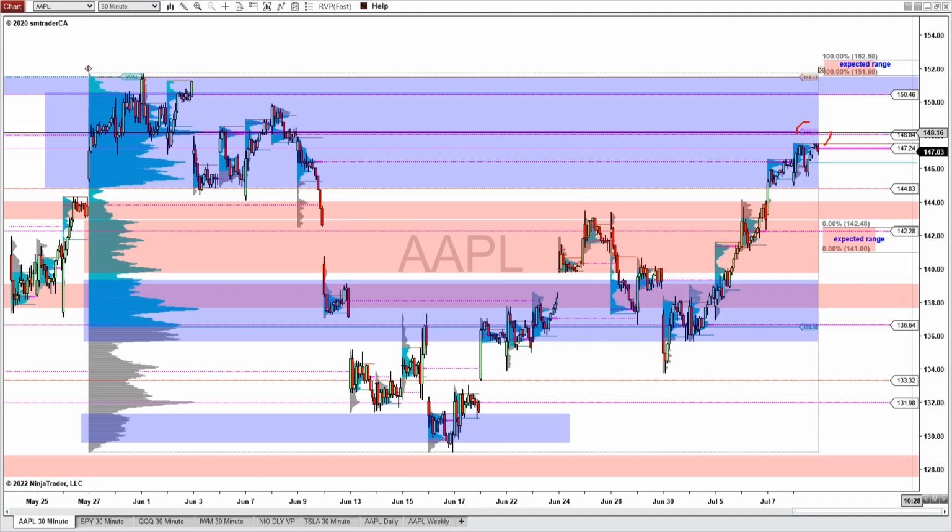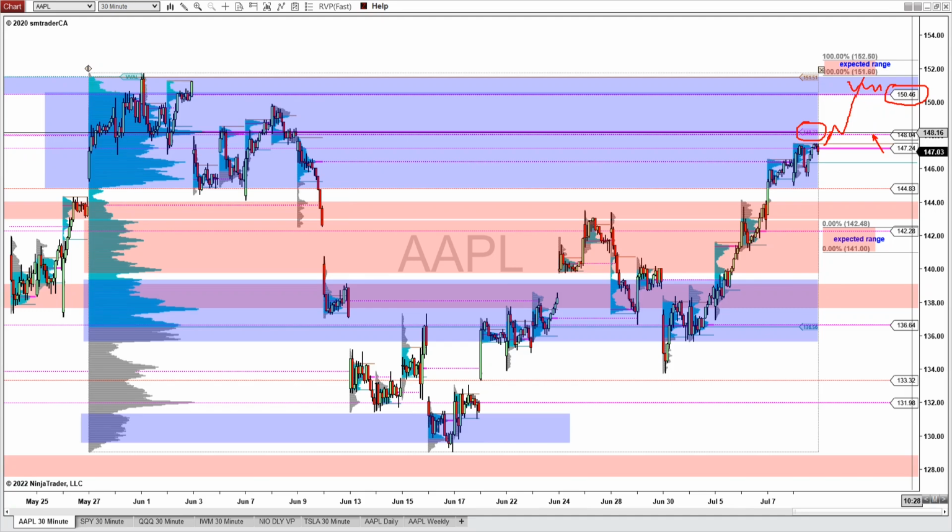Now, for the upside scenario for the coming week, we'll be watching will Apple continue to move up and take out this composite point of control near the 148 level, and also there is this virgin point of control at 148.04. So if it could stay above this point of control, then we'd be watching Apple to come up to the next virgin point of control here at 150.46, and also bumping up against this resistance zone that we identified on the daily chart.